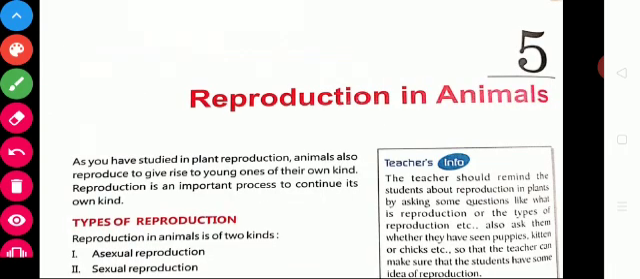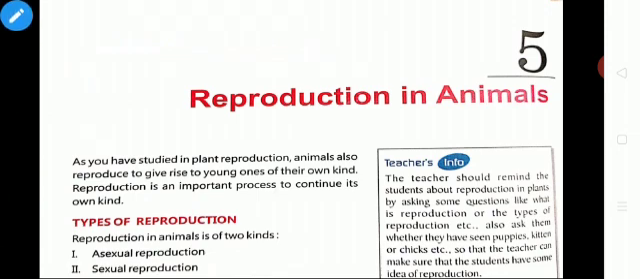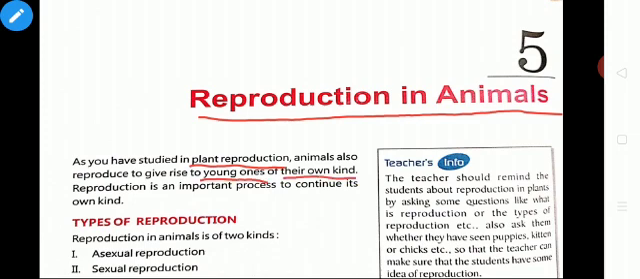Now, it's time to know about the reproduction in animals. As we have studied in plant reproduction, animals also reproduce to give rise to young ones of their own kind. Reproduction is an important process to continue its own kind.